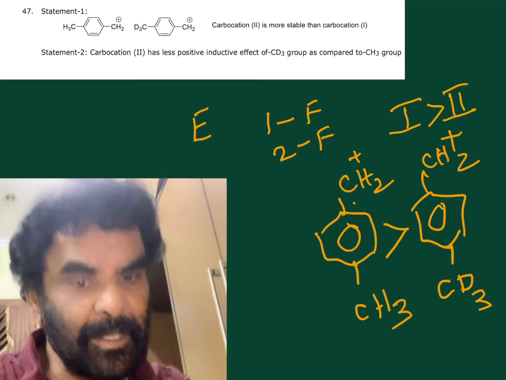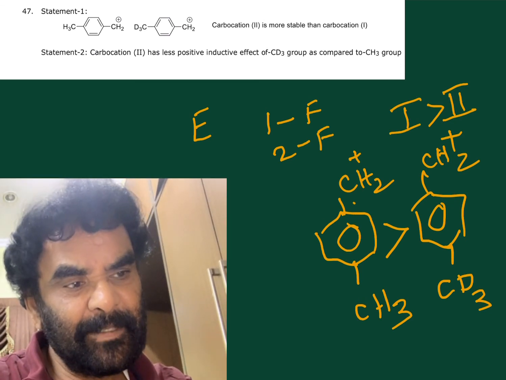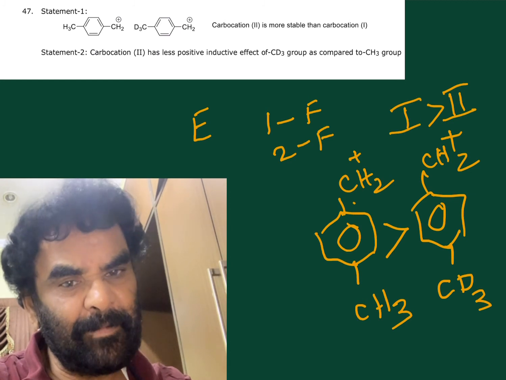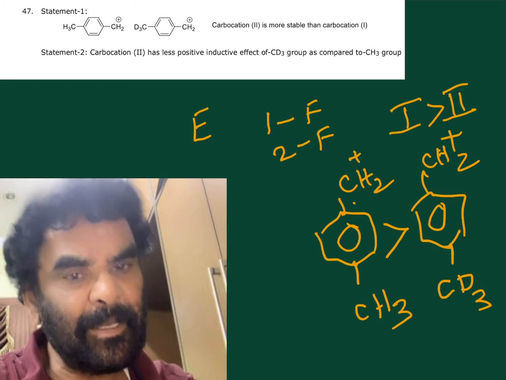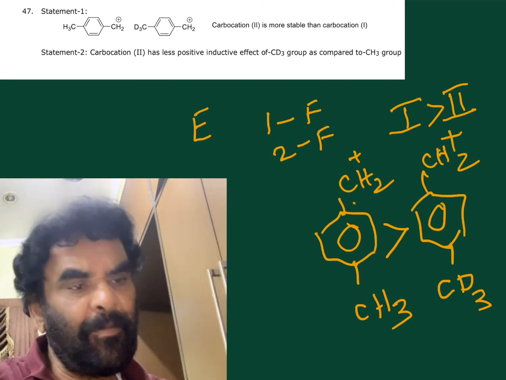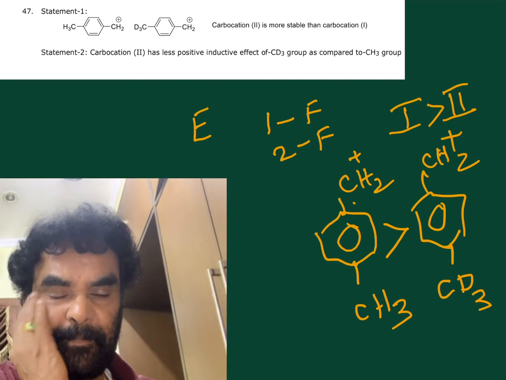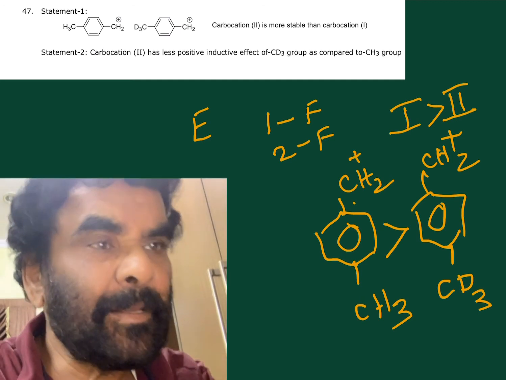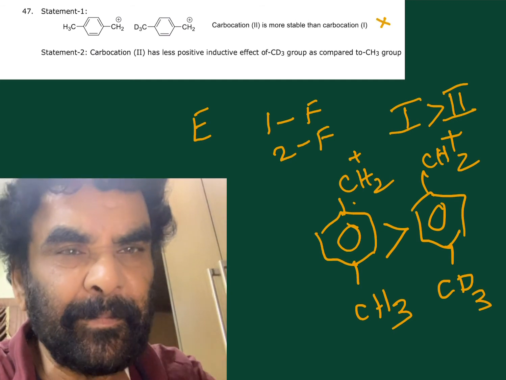Plus I effect is the reverse. CD3 plus I effect is more, inductive effect is more than CH3, because the CD bond pair of electrons are closer to the carbon. Therefore, this statement is wrong.